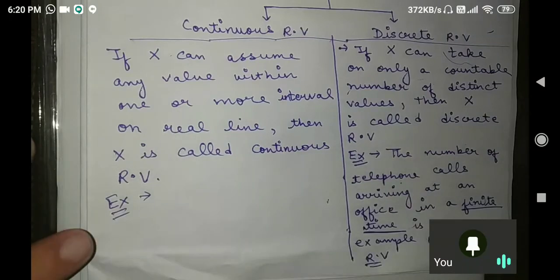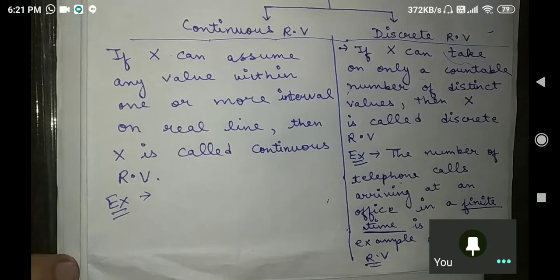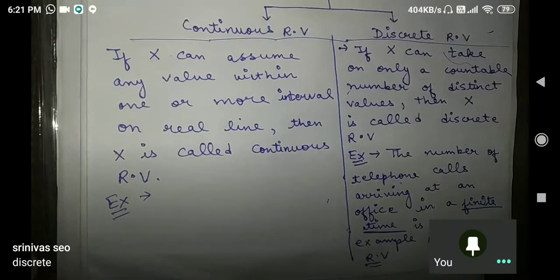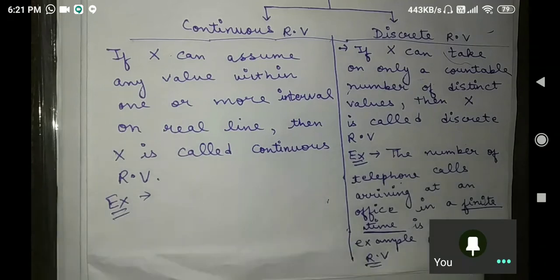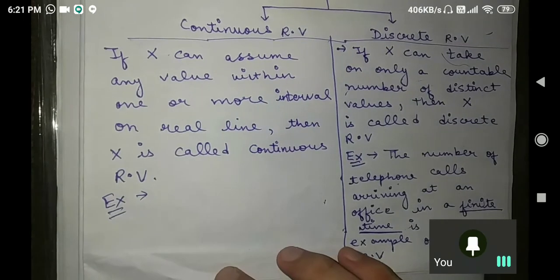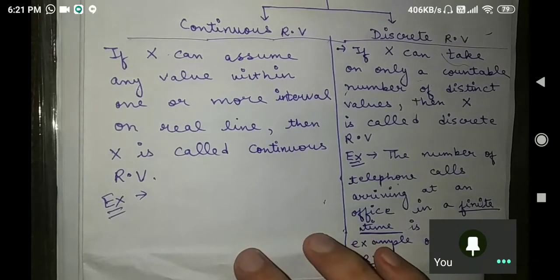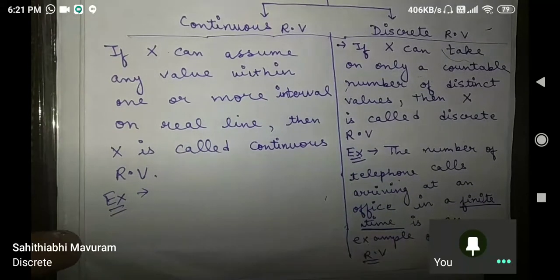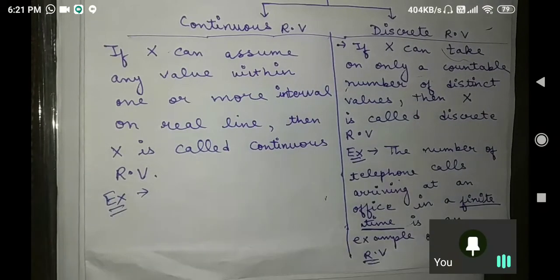Many more answers I want. Srinivas is also saying discrete. Okay, fine. No problem. I will explain you again. All are saying discrete only. Let us understand the things. It means the things are not being cleared right now.